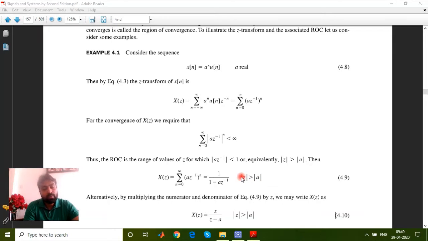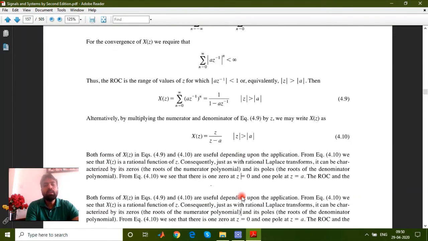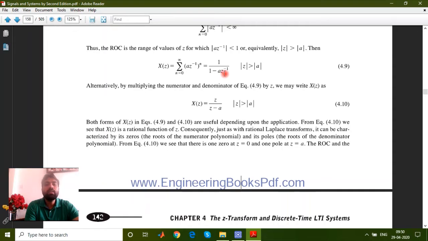So the region of convergence for this sequence is mod of z greater than a, but not equal to a. So z equals a is not defined. So this is basically the region of convergence. Sometimes you may also find this by writing it in a different form, changing it to z upon z minus a. Here it is very simple: don't put the value z equals a. This is the only point not defined because it goes to infinity, and except that it is defined.